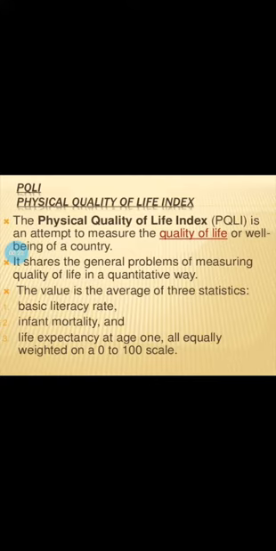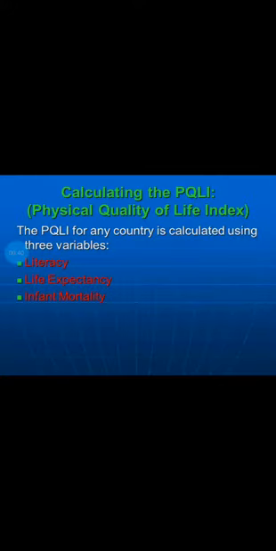The Physical Quality of Life Index measures the quality of life, or well-being, of a country based on three variables: basic literacy rate, infant mortality, and life expectancy. So these are the three variables it takes care of.